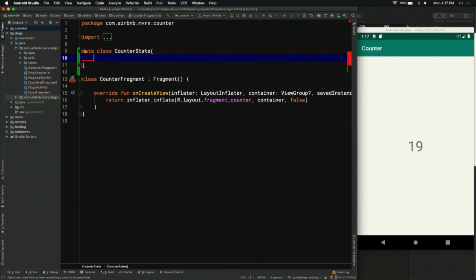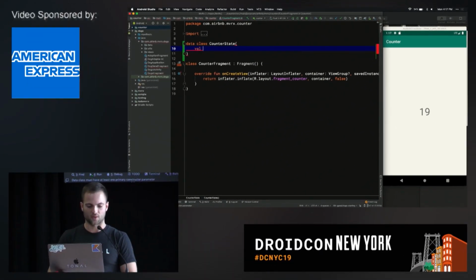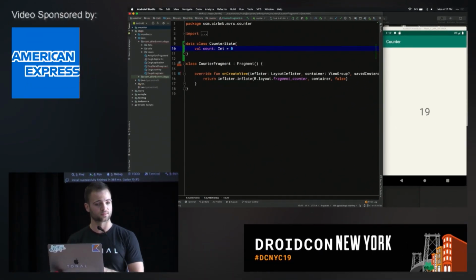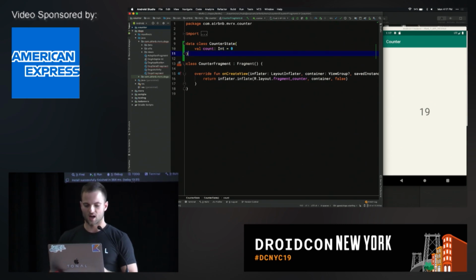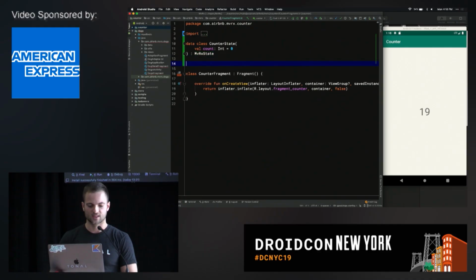And then let's give it a property. So we know we're going to have a val count. It's an Int, and we're going to initialize it to 0. Okay? Now let's tag this class as compatible with MvRx. So we're going to make it extend MvRxState. This is actually an empty interface, and it's used for ProGuard configs. It's really not used for anything else. So we have class CounterState, and now we want to somehow render our screen based on this state.